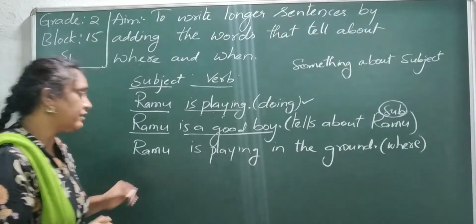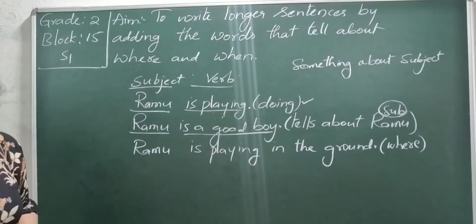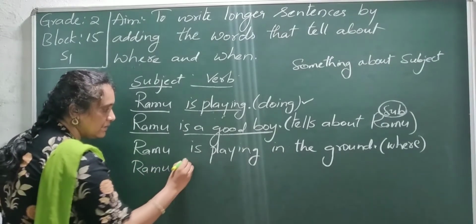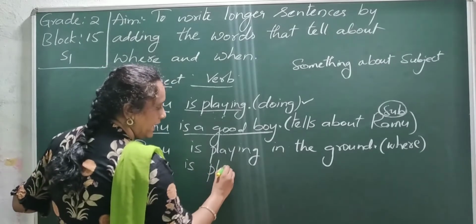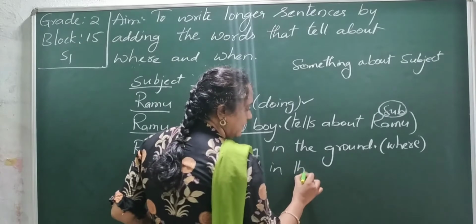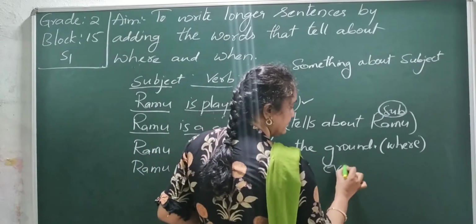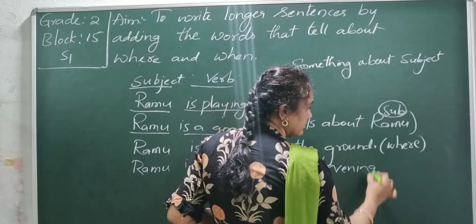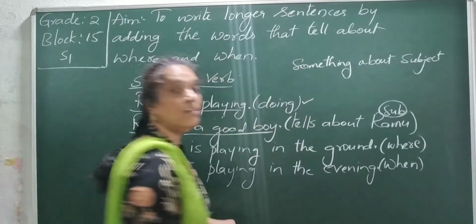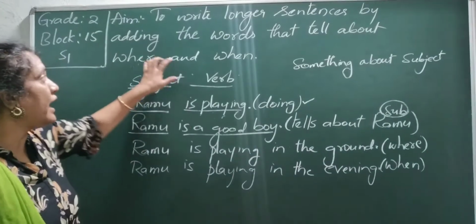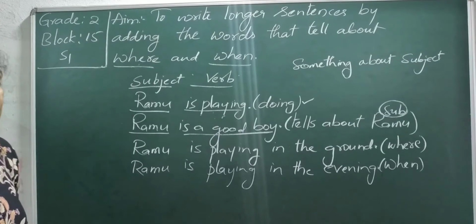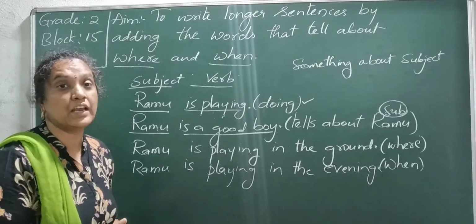Now if we take Ramu is playing, when? We can say Ramu is playing in the evening. Means when? When is he playing? He is playing in the evening. So when we use words like where and when, we can increase the sentence, we can make them longer.